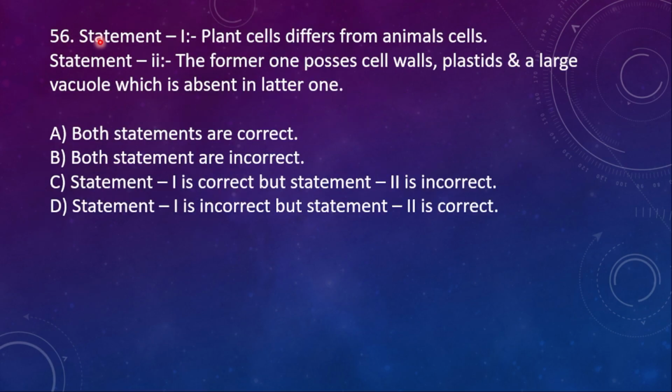Next, 56. Statement 1. Plant cell differs from animal cell. Statement 2. The former one possesses cell walls, plastids and a large vacuole which is absent in the latter one. So here the right option is option A. Both the statements are correct.